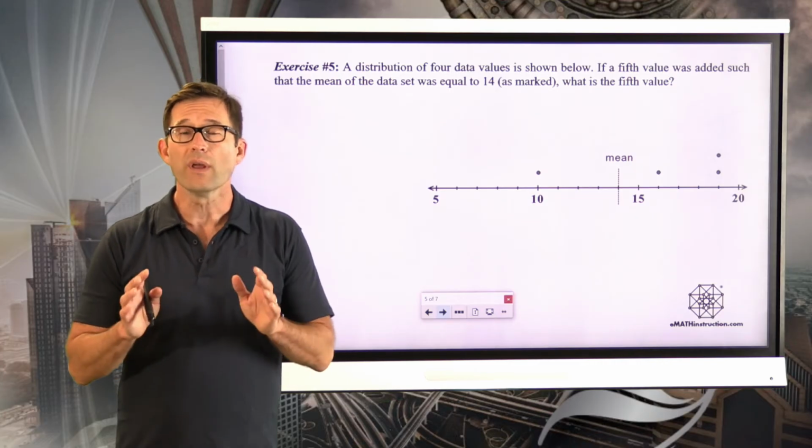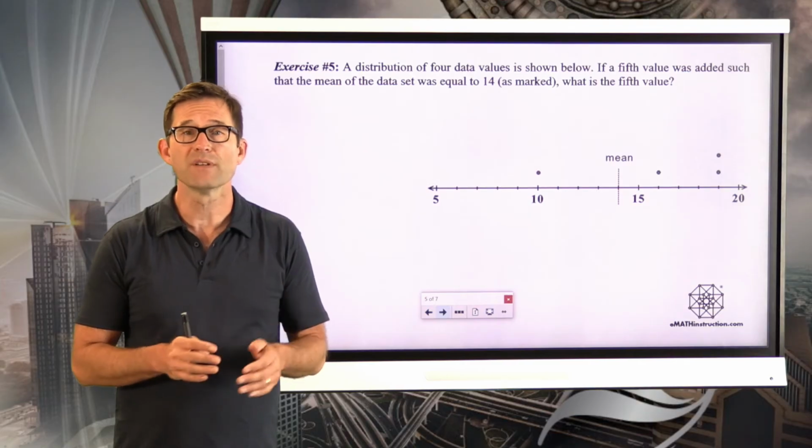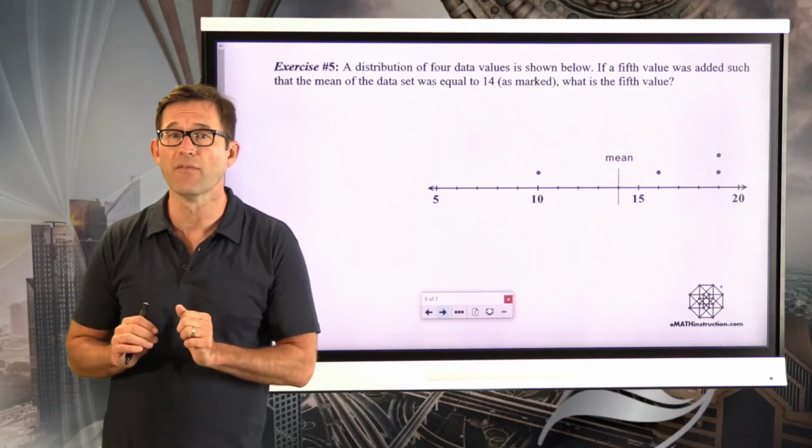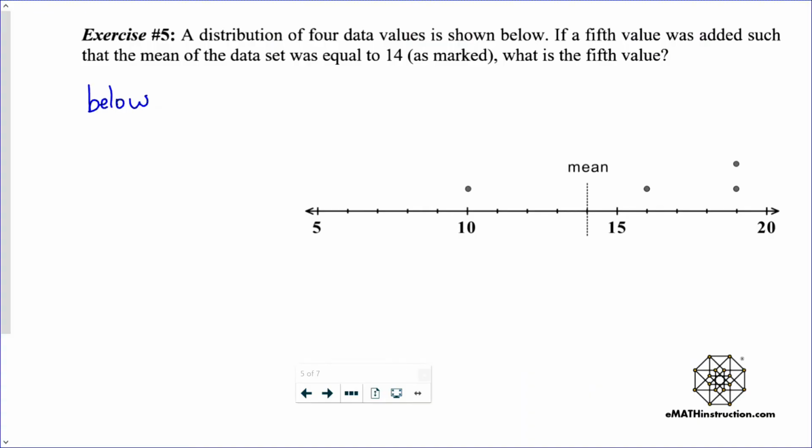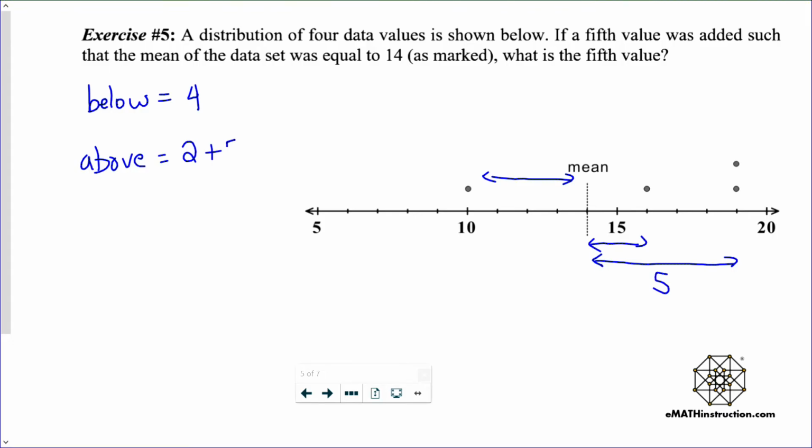All right, well, again, we know that the distances below the mean must balance or equal the distances above the mean. Right now, what do we have below the mean? At this point below the mean, we only have this one single data point, and it's 4 units. Now above the mean, here we have to be a little bit more cautious. We've got this one, which is 2 units above, and then we've got these 2 at 19. They're 5 units above, but there's 2 of them.